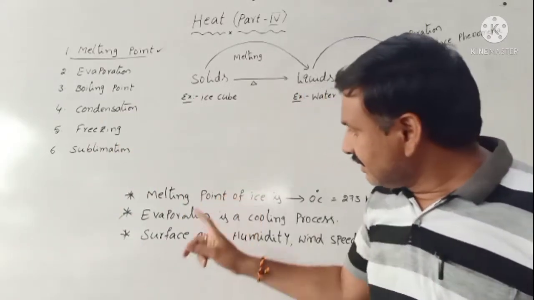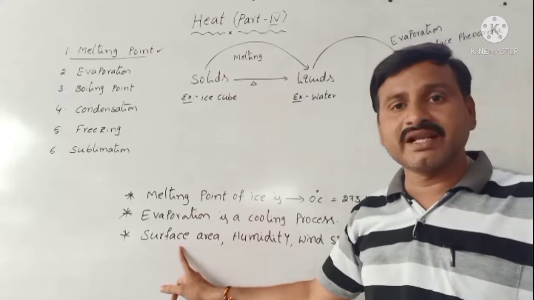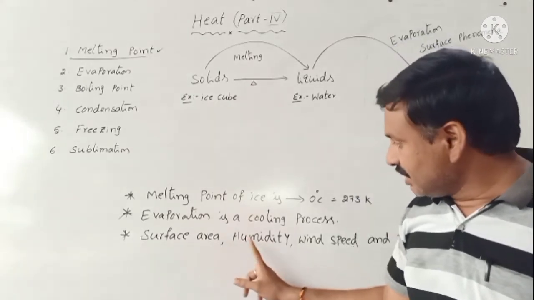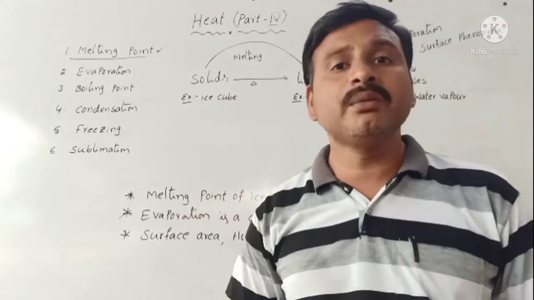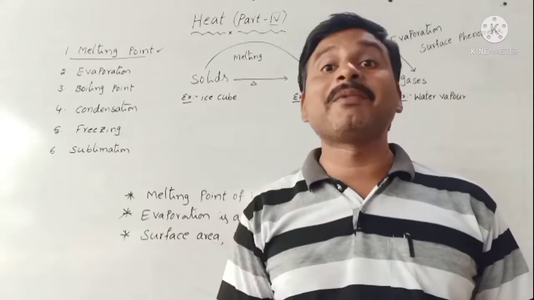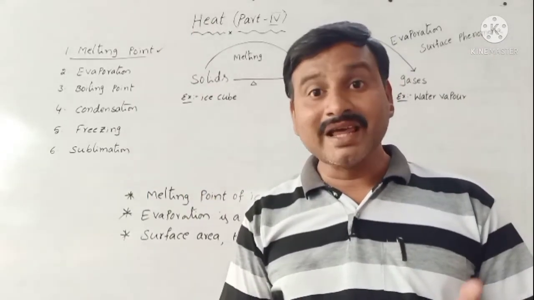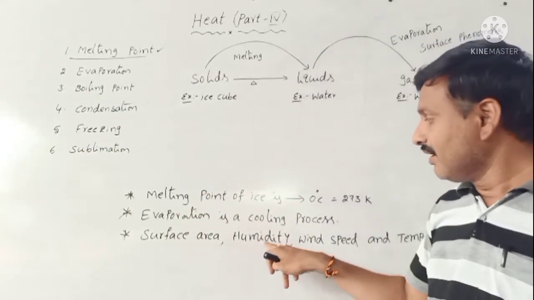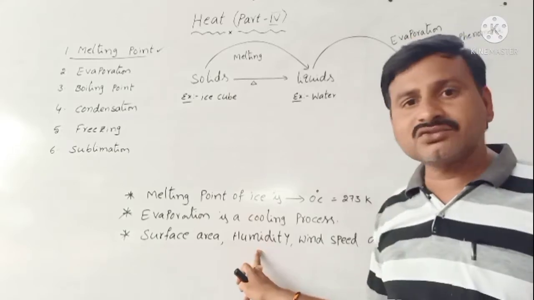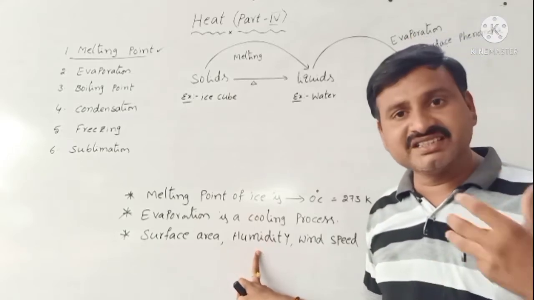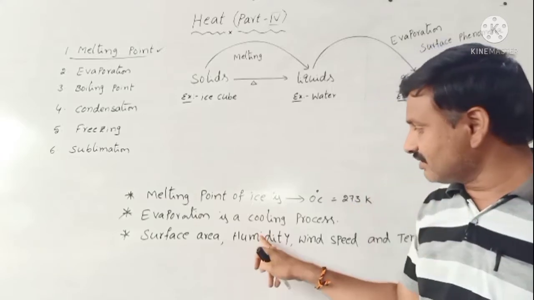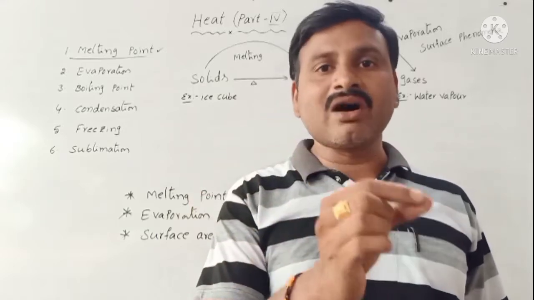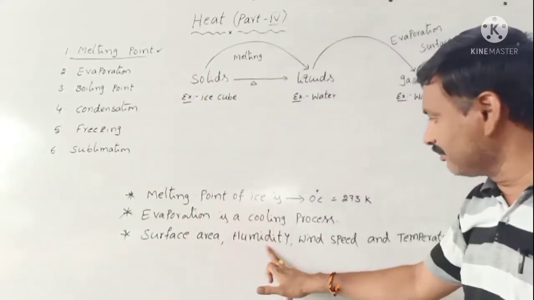So which one has more surface area? It evaporates easily. After that, humidity. What is humidity? The amount of water vapor present in air is called humidity. When evaporation increases, humidity also increases. So humidity means the amount of water vapor present in air or atmosphere.